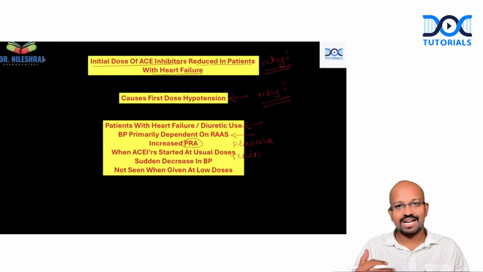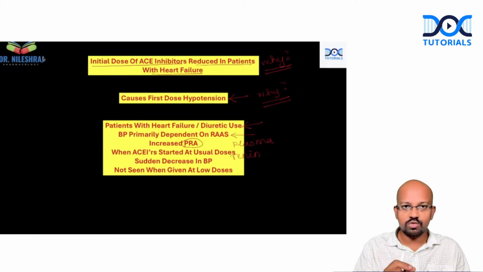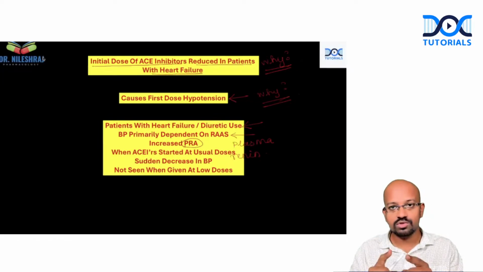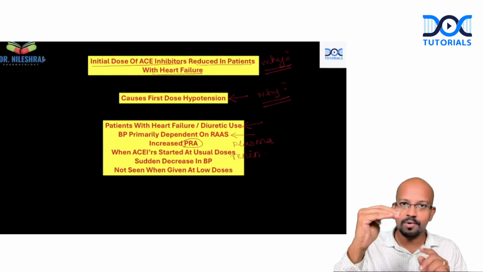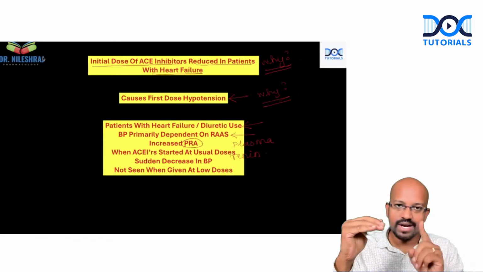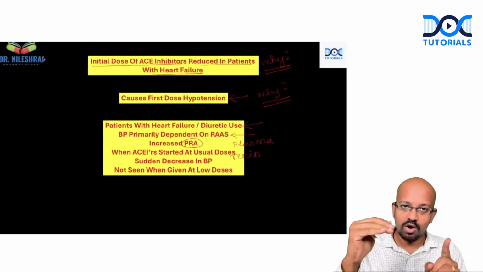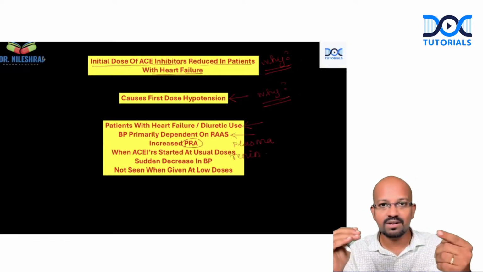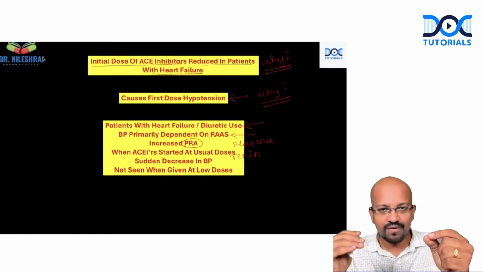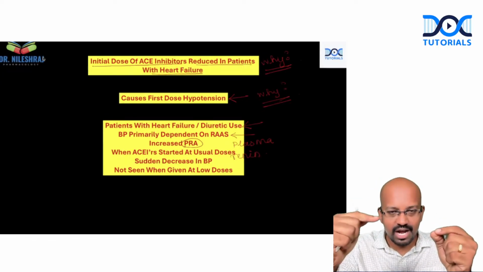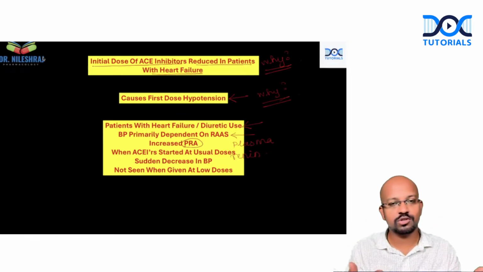So what exactly is the conundrum here? The initial dose of ACE inhibitor is reduced in patients with heart failure. Why is the dose reduced? Because when it is given at normal doses, it might produce first dose hypotension. Why is there first dose hypotension? Because there will be increased plasma renin activity. In patients with high plasma renin activity, when you administer an ACE inhibitor at high doses, they might land up in postural hypotension, which will not be seen when it is started at lower doses.